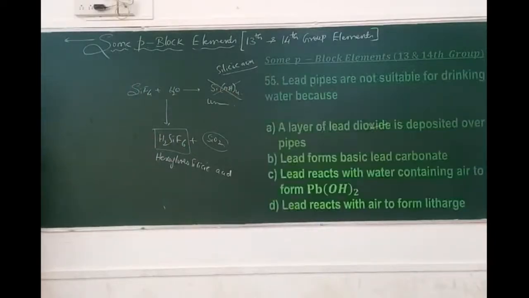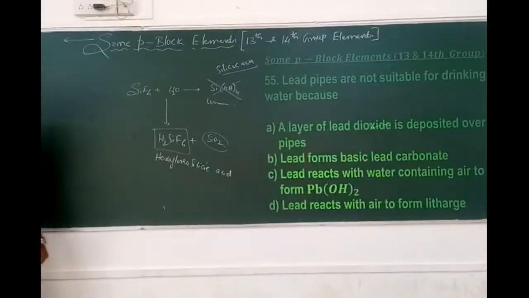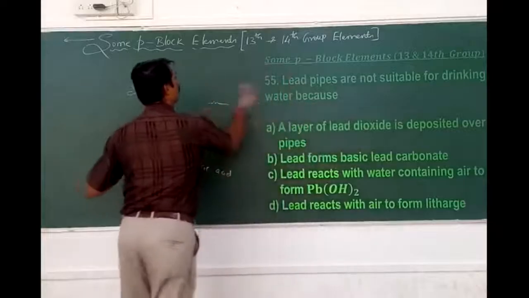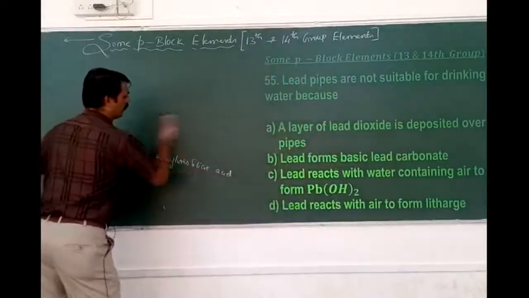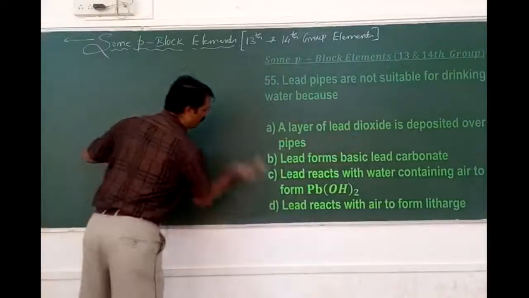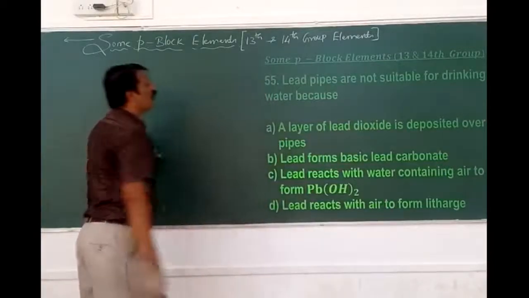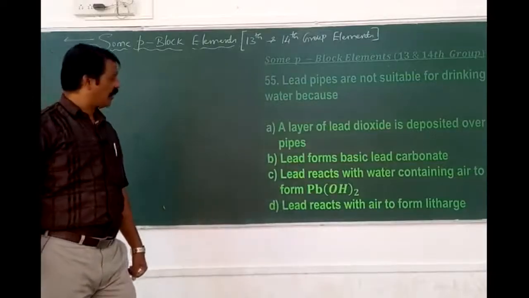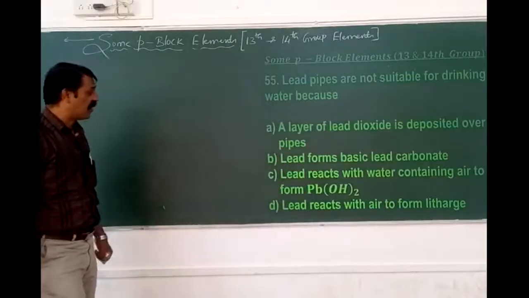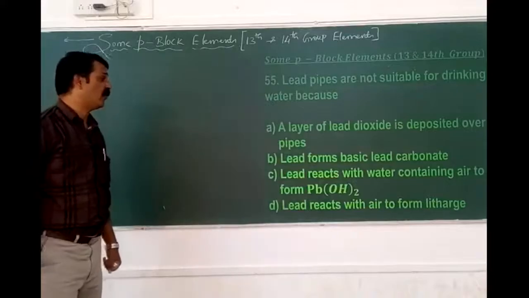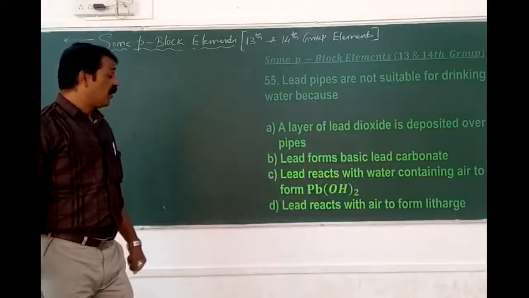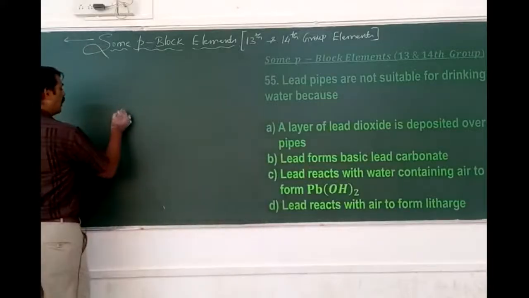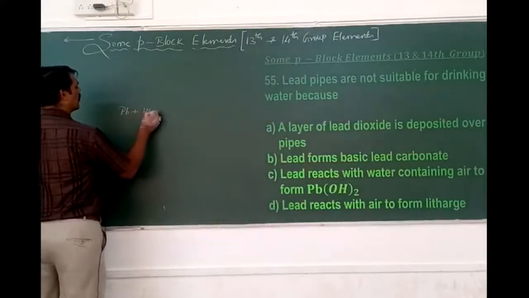Next, 55. Lead pipes are not suitable for drinking water. Why? Why can the lead pipes not be used? A layer of lead oxide, the lead dioxide, is deposited over the pipes. Lead forms the basic lead carbonate. Lead reacts with water containing air to form the lead hydroxide, and then lead reacts with air to form the litharge.